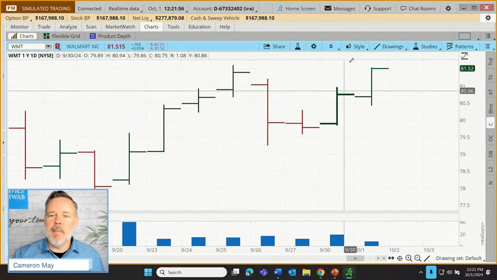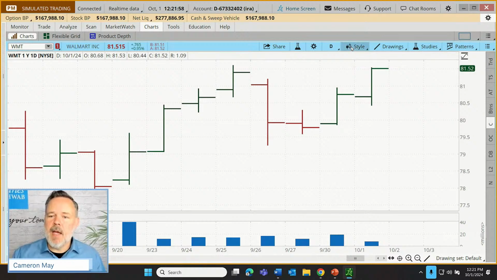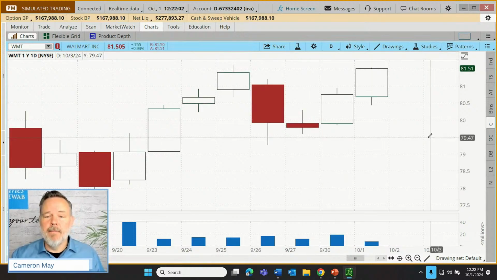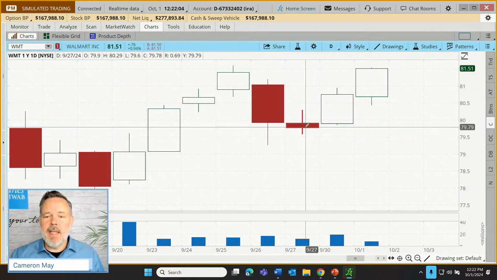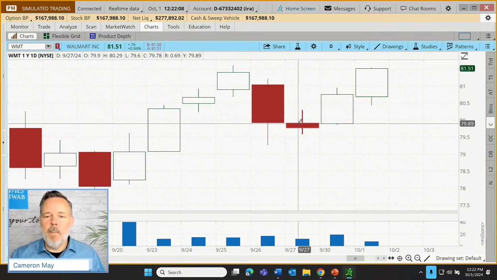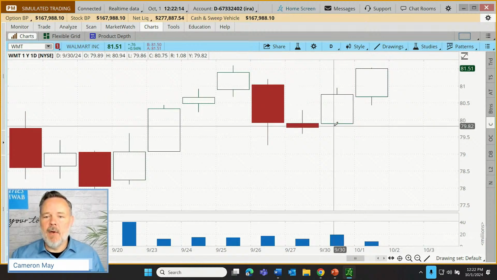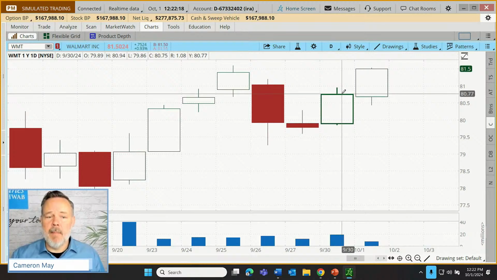That one's going to be solid. Let me show you. Let me go up to our style. Let's go to the bar, change our candle. There we go. There's our red candle. That tells me high and low. It tells me that we opened up here at the top of the body, closed down at the bottom. Here's a green candle, high and low. We opened down here at the bottom of the body and closed up here at the top.